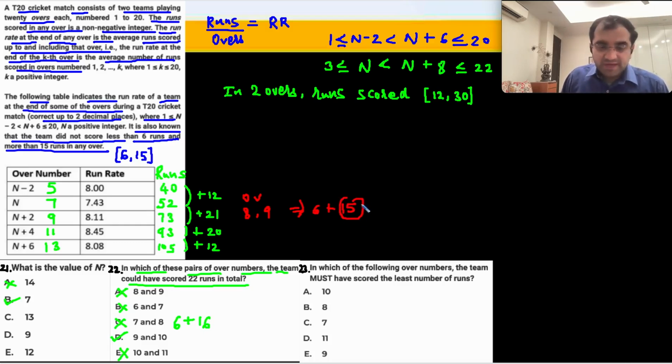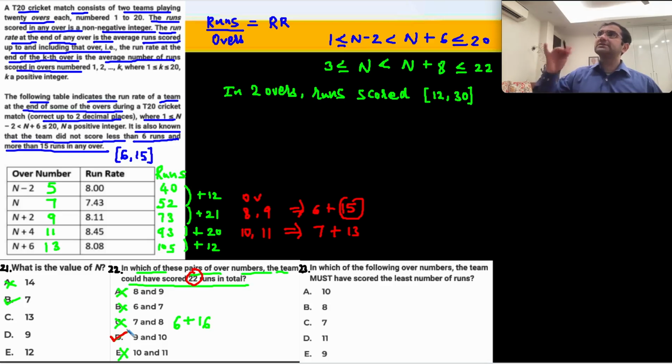And then over number 9 में अगर आपने 15 runs दिए, then over number 10 में you can now give 15 plus 7 is 22. 22 चाहिए ना, we need 22. 15 plus 7 is 22 and 7 out of 20, तो 13 runs चले जाएंगे over number 11 में and 13 is possible. So the answer is 9 and 10. This part was not fixed, आपको check करना था ये possibility.